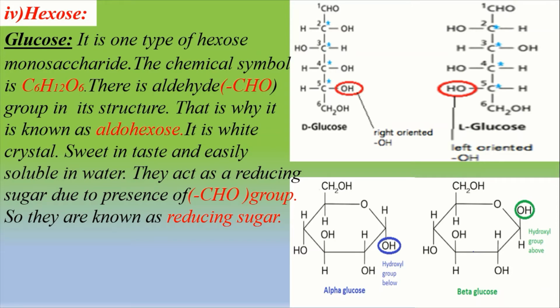Due to the alpha and beta position of the hydroxyl group, the physical and chemical characteristics of glucose are changed. That is, beta glucose makes cellulose, but alpha glucose makes starch. Starch is a storage substance and cellulose is a component of the cell wall.